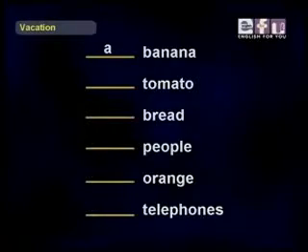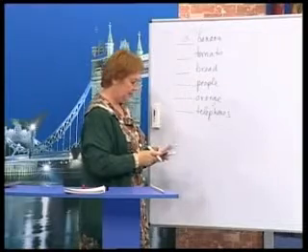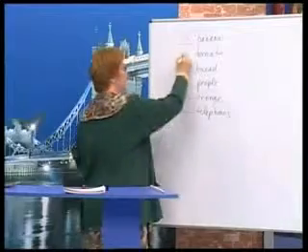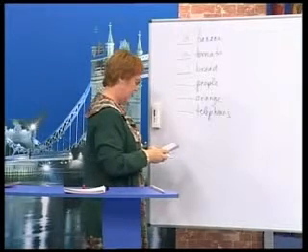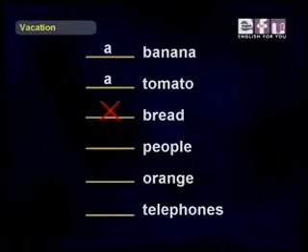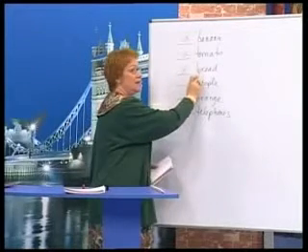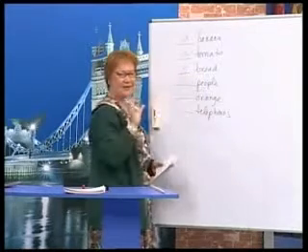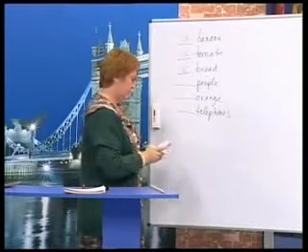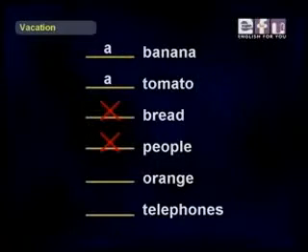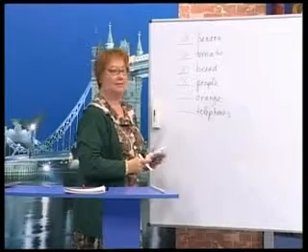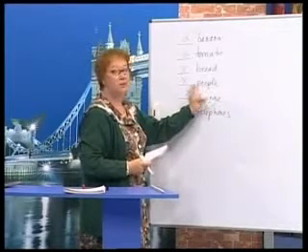A banana. Yes, a banana. Okay, next one, Ali. A tomato. Yes, this is general. Any tomato, a tomato. Okay, Isabel. Bread. Just nothing, X. Okay, it's non-count. Okay, bread is non-count, it's special. Now, Ali. People. X. Okay, this is general. It's countable, but it's general.